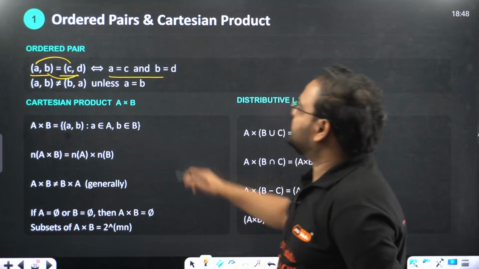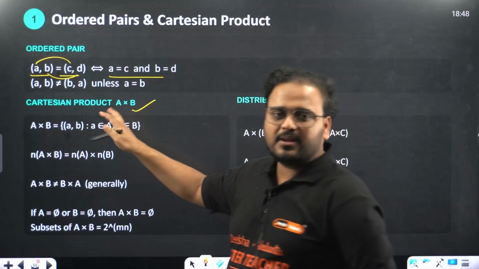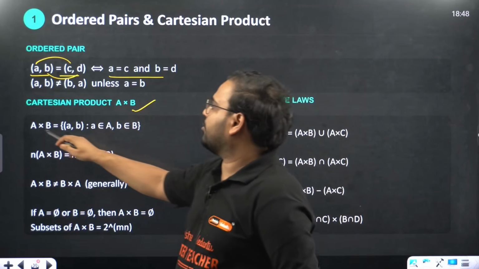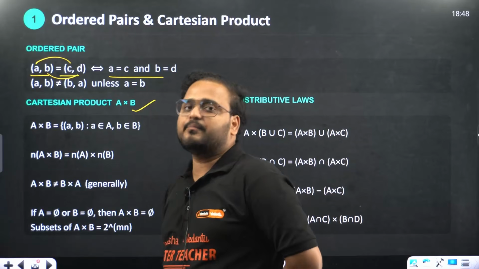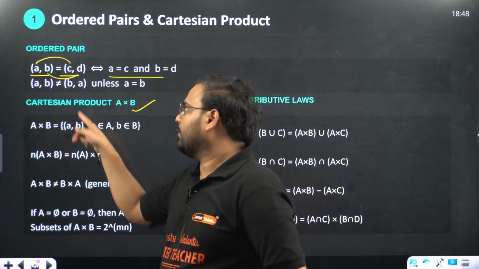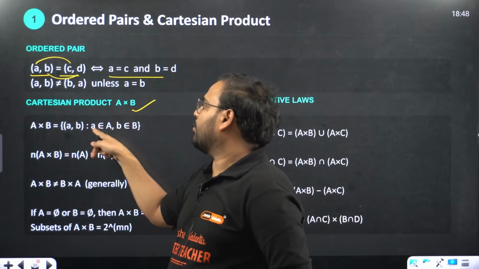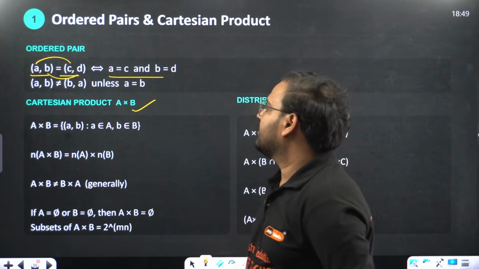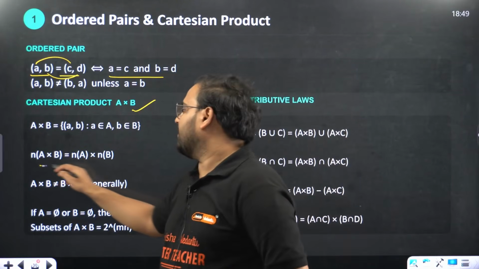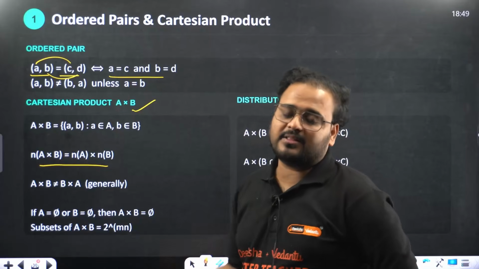What's the meaning of Cartesian product, sir? This is very simple. For all the elements of A, you make an ordered pair with the elements of B, like this. So (A, B), for all A belonging to set A and B belonging to set B, right? This is the representation of the elements in the ordered pairs of the Cartesian product.